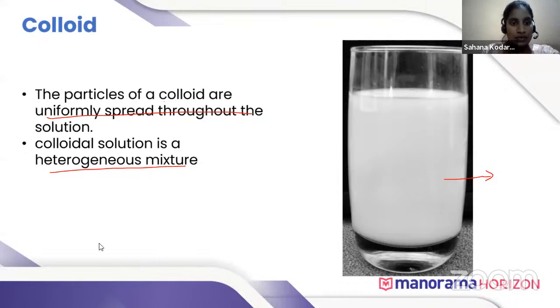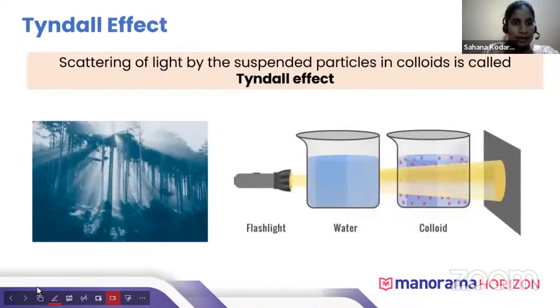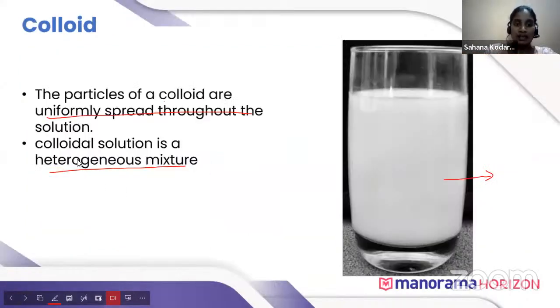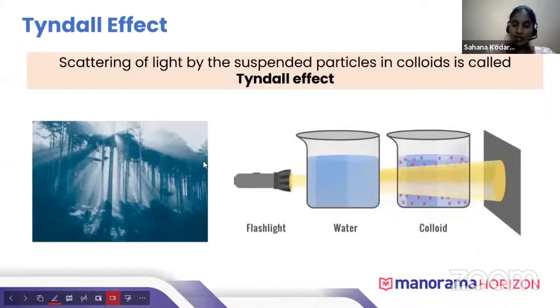So next we will see the Tyndall effect in colloidal solution. We said that the colloidal solution is a heterogeneous mixture and the particles of colloidal solutions are very small, but they are not that small. So when a beam of light is passed through the colloidal solution, the particles scatter the beam of light and you can see the visible path of the light.